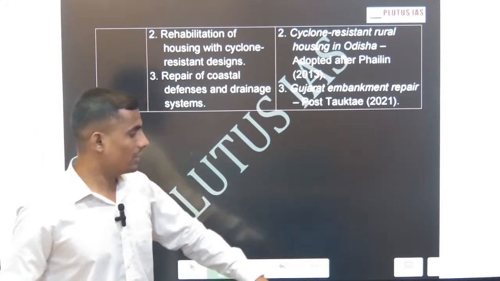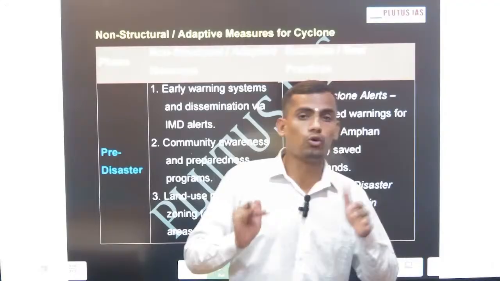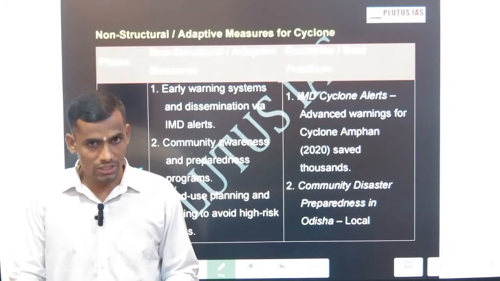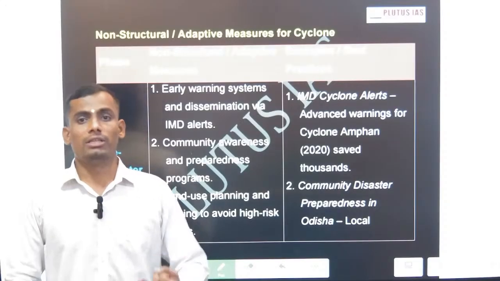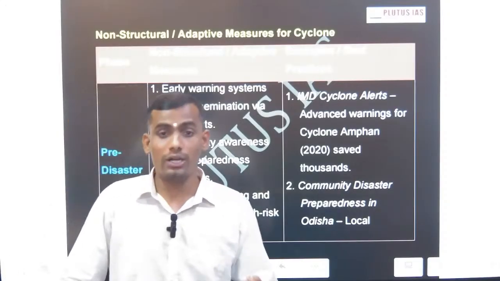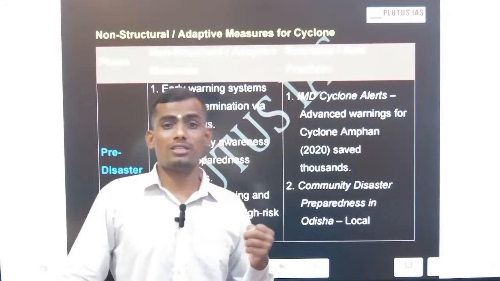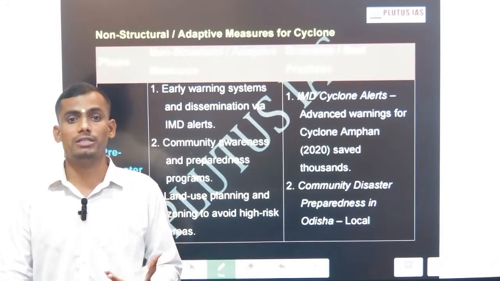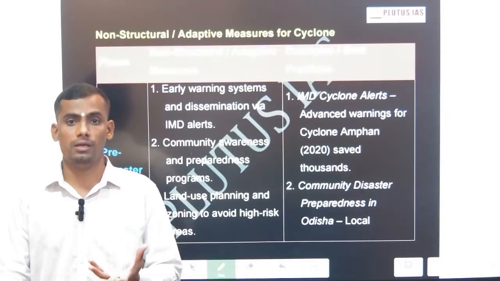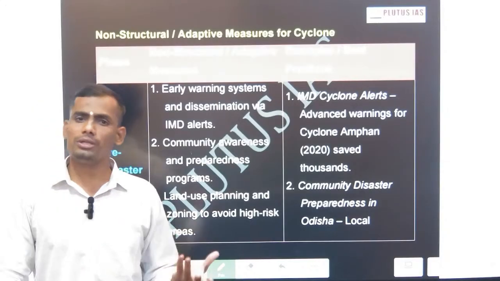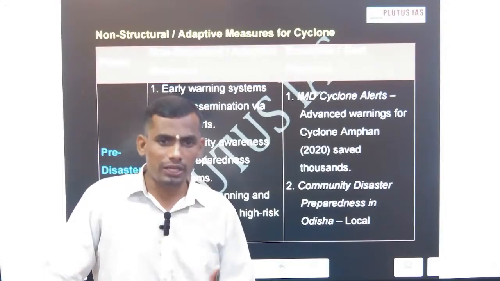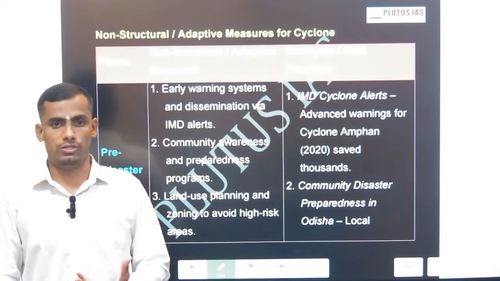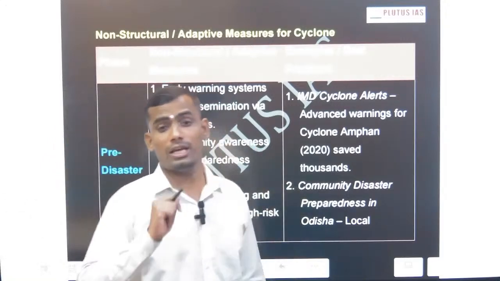Now, these are the structural measures. At the domestic level, what are the non-structural measures? Interagency cooperation, awareness, citizen-centric participation of people, local volunteers. Ganga Mitra is the best example during floods. Similarly, during a disaster like a cyclone, we can maintain Ganga Mitra-like volunteers, and take the help of NGOs.